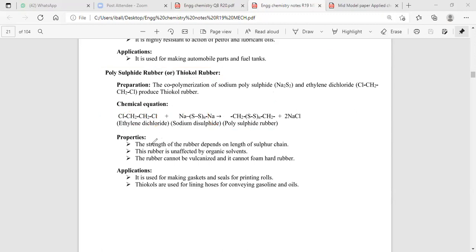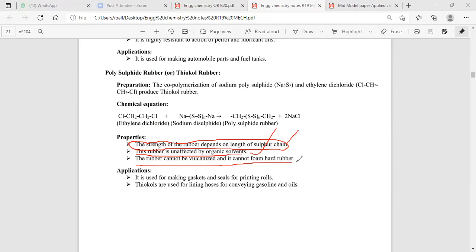The strength of the rubber depends upon the length of the sulfur chain. Based on the chain, we identify the strength of the rubber. The rubber is unaffected by organic solvents. The rubber cannot be vulcanized and it can form hard rubber.